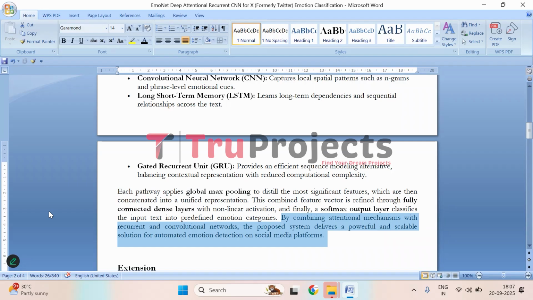By integrating attention mechanisms with recurrent and convolutional neural networks, EmoNet provides a robust, scalable, and highly effective solution for automated emotion detection on social media platforms.